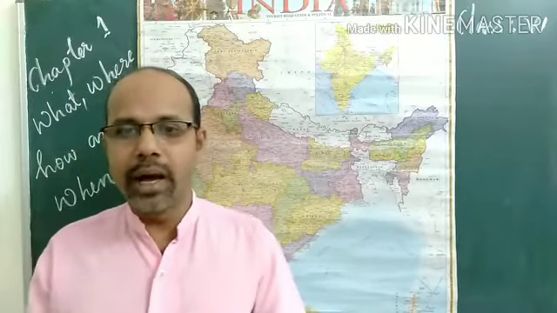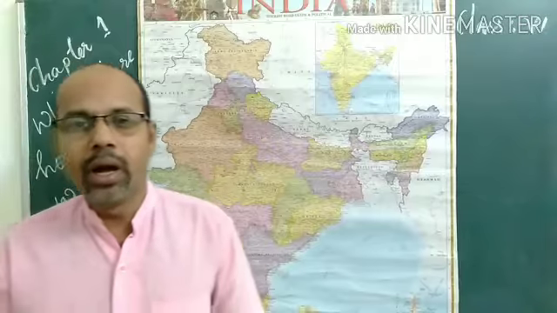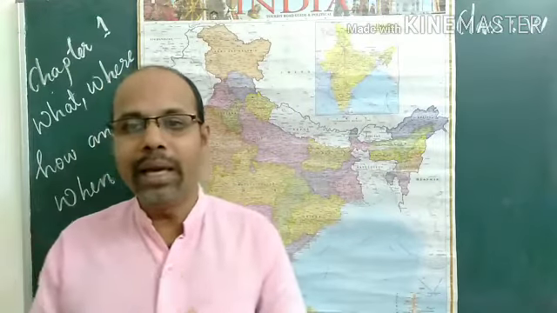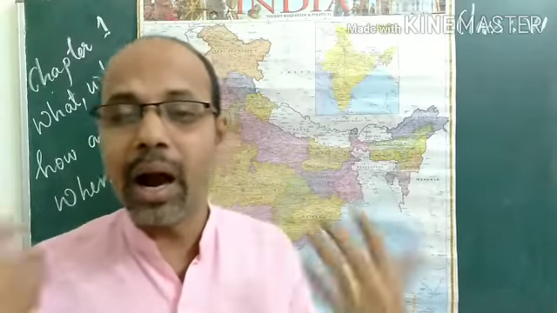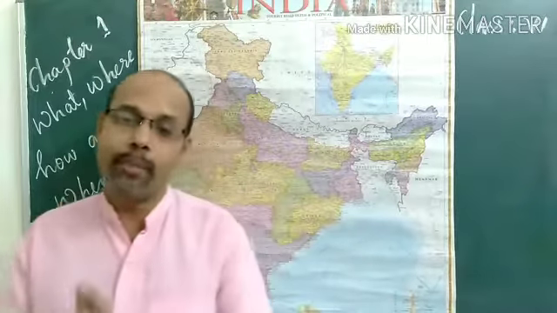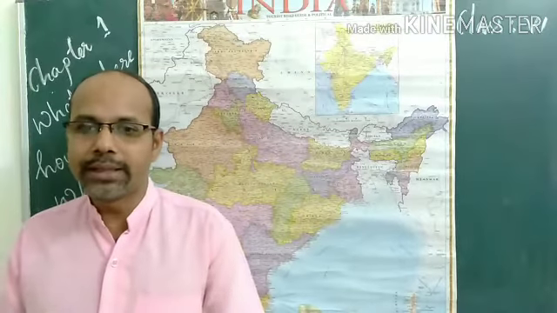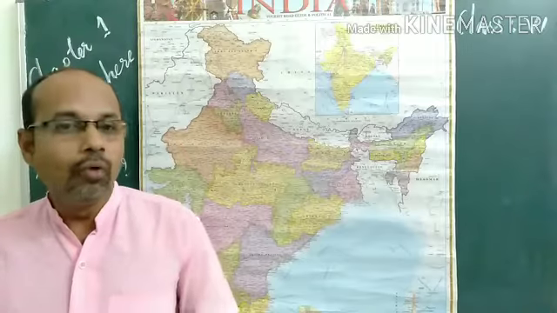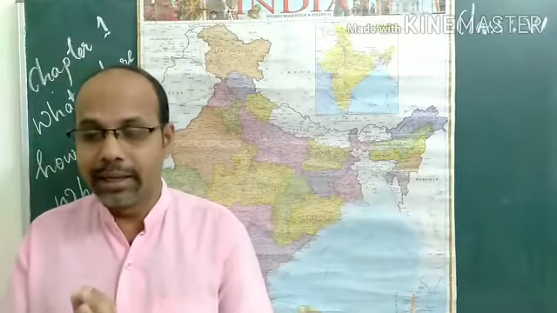Now let us see how the people lived along the banks of the many rivers. Many hundreds and thousands of years ago, people lived on the banks of rivers. For example, some of the earliest people were skilled gatherers.